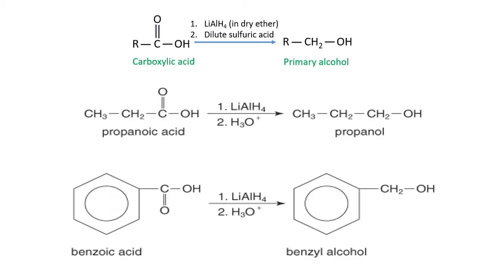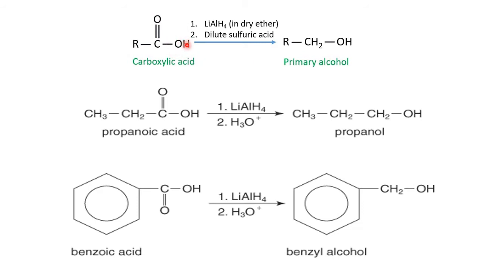Now using carboxylic acid, or COOH, a general example, using lithium aluminum hydride. Once again here, CH2OH. So OH is already there. COOH becomes CH2OH.